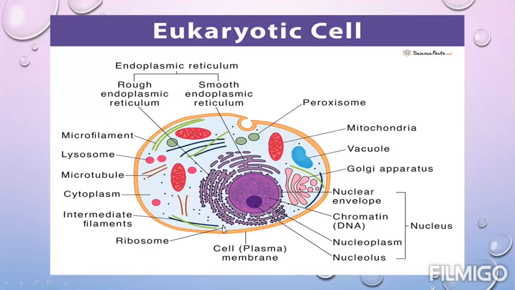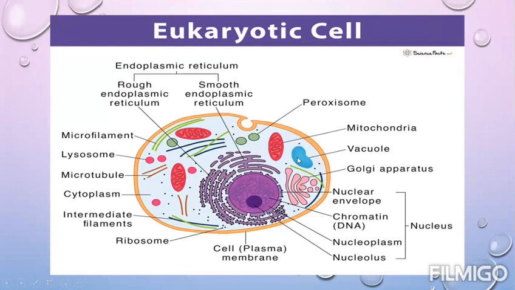Ribosomes. In eukaryotic cells, 80S type ribosomes are present. They serve as a site of protein synthesis. Here is the Golgi apparatus. You can see it receives the protein from the endoplasmic reticulum and further processes it, sorts the protein and eventually locates it at its destination. This is the mitochondria. It provides energy to the cell, and that's why it is called the powerhouse of the cell.